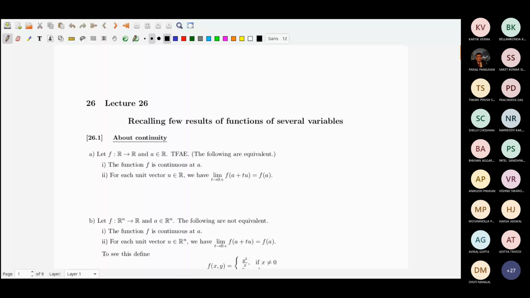As I had said earlier, we'll be discussing, recalling a few concepts like continuity and differentiability. I expect all of you remember this, but nevertheless, we can always recall a little bit. I will not be telling some definitions. Anyway, you already know the continuity definition.